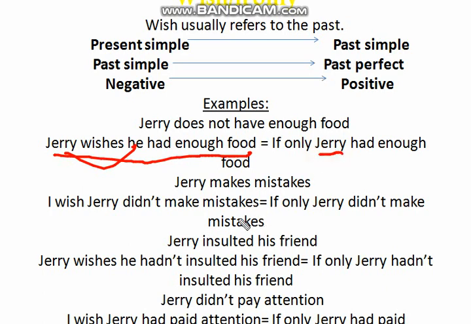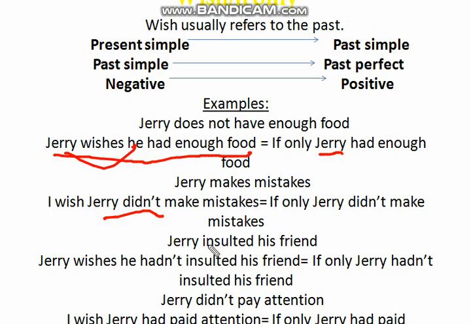Another example. Jerry makes mistakes. I wish Jerry didn't make mistakes, or if only Jerry didn't make mistakes. So, here the present simple becomes past simple, but the positive becomes negative. Here we have the negative form.